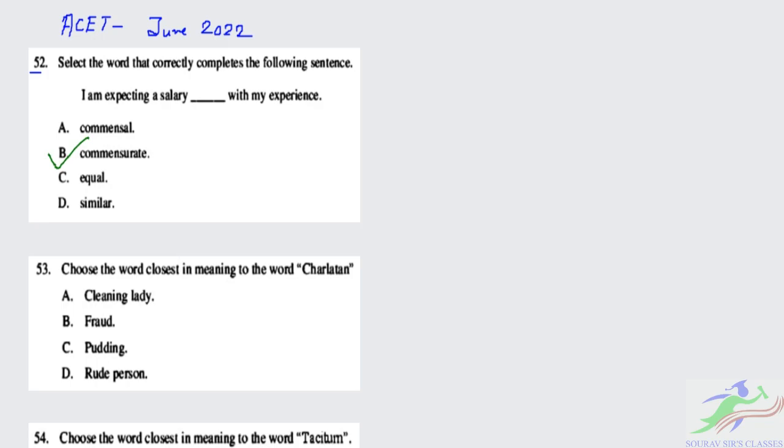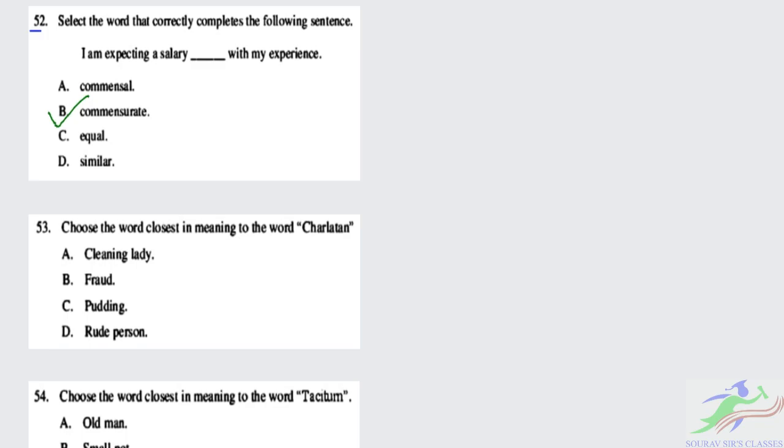Now question number 53, we have to choose the word closest in meaning to the word charlatan. The options are: A, a cleaning lady, B, fraud, C, pudding, and D, a rude person. What is the meaning of charlatan? It is a person falsely claiming to have some knowledge or special skill.